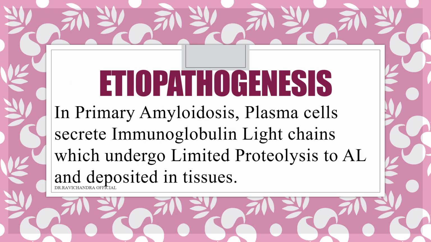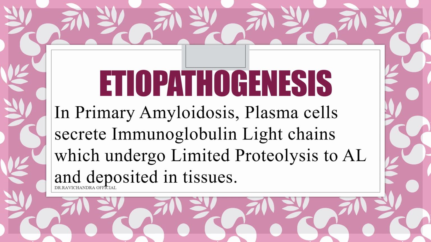So we have discussed that it is mainly two types. One is localized and the other is systemic. And the systemic will be mainly primary and secondary. In the primary it will be AL and in the secondary it is AA. Now coming to etiopathogenesis. What happens in primary amyloidosis?